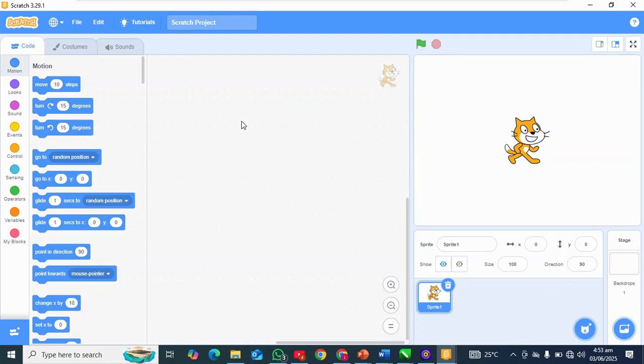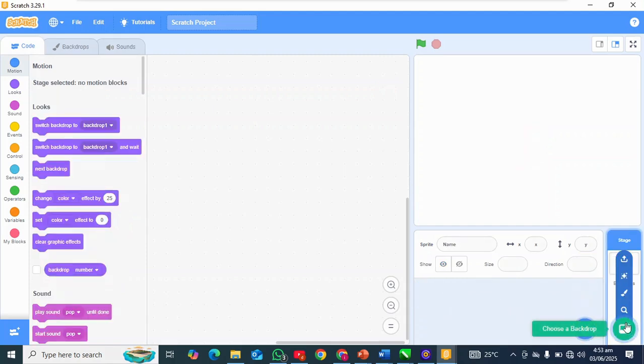In today's video, I'm going to be teaching you how to make a start button for either your game or your applications in Scratch. Alright, so without wasting time, let's get down into it. So I'm going to get rid of this cat over here. Then I'm going to come to backdrop here and click on paint.